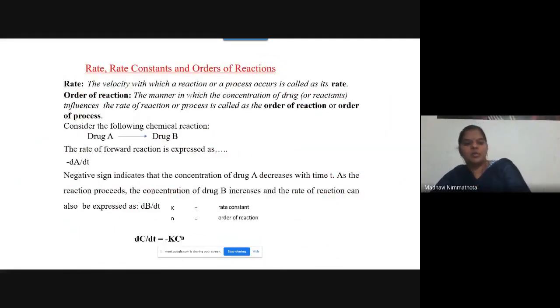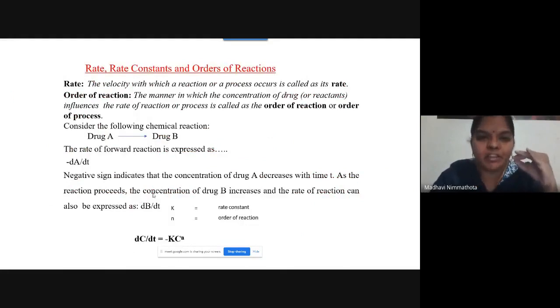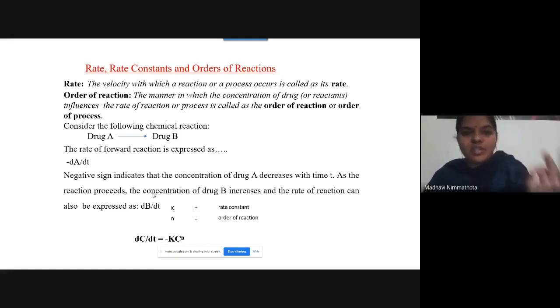So this is about your pharmacokinetics introduction, how it will be useful to calculate the drug therapeutic efficacy, which will be based upon pharmacokinetic and pharmacodynamic properties. By knowing the kinetics, you can find out the dynamic properties of the drug also. The next topic in your syllabus is rate constant and orders of reactions. Here you are going to learn about first order and zero order reactions.